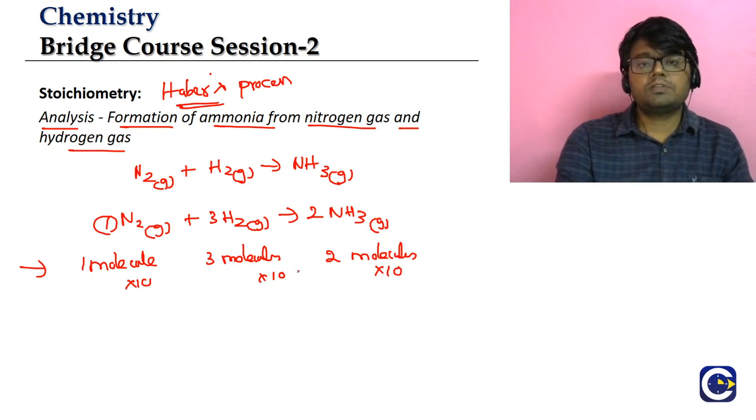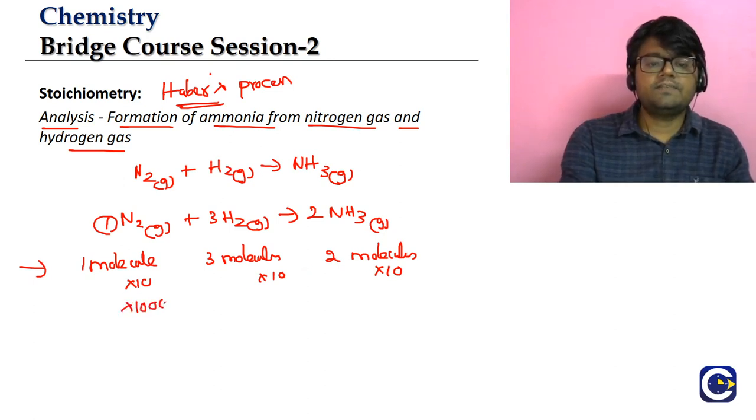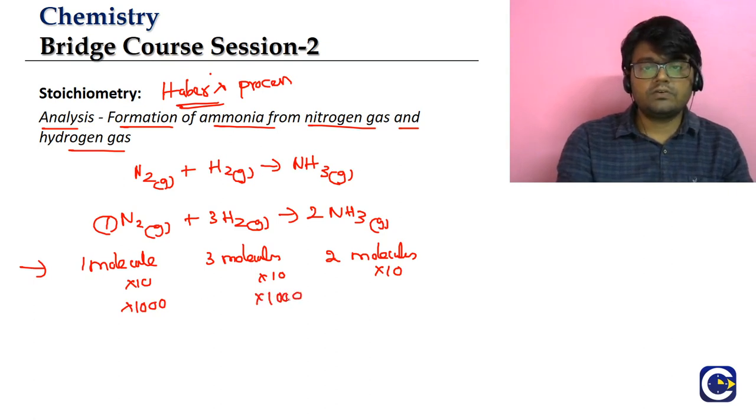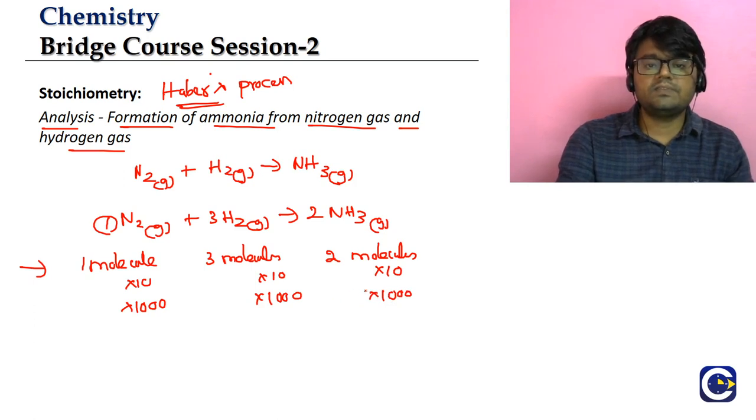30 molecules of hydrogen to produce 2 into 10, 20 molecules of ammonia. If I multiply this by, say for example, 1000, what will we have? 1000 molecules of nitrogen will react with 3000 molecules of hydrogen to produce 2000 molecules of ammonia. So we can multiply this with any number.